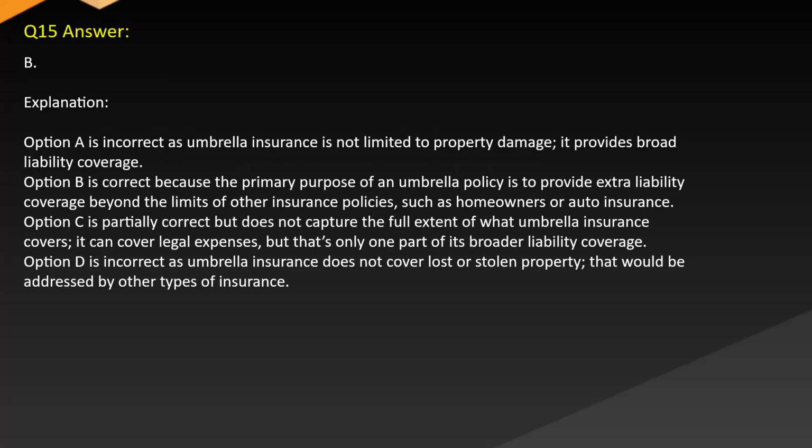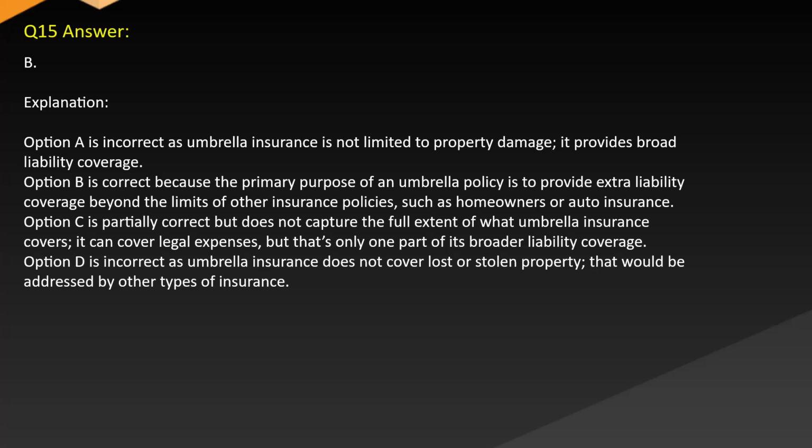Answer B. Explanation. Option A is incorrect as umbrella insurance is not limited to property damage. It provides broad liability coverage. Option B is correct because the primary purpose of an umbrella policy is to provide extra liability coverage beyond the limits of other insurance policies, such as homeowners or auto insurance.